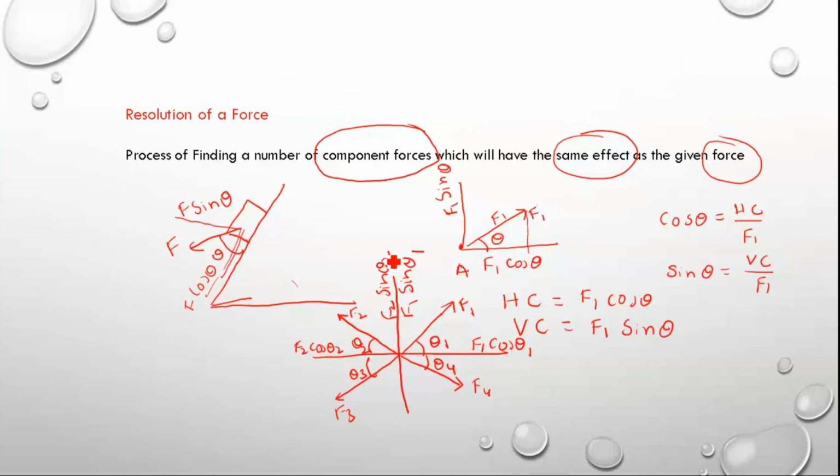So if you take the F3 force, what you are going to get is F3 cos theta 3, and here you are going to get F3 sin theta 3. Here for F4, what you are going to get is F4 cos theta, and here F4 sin theta.